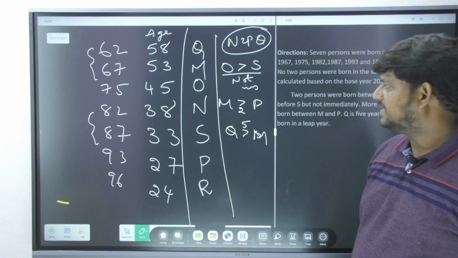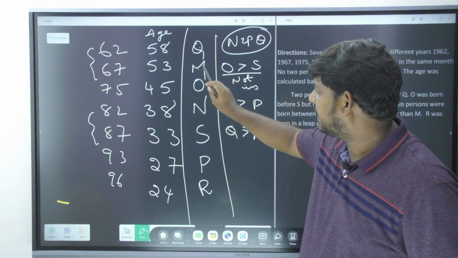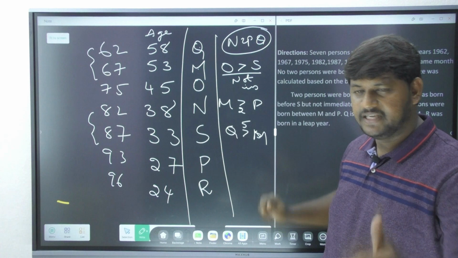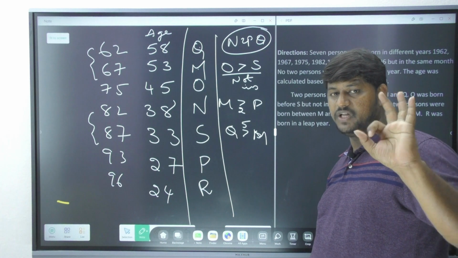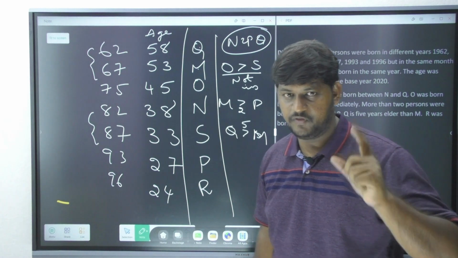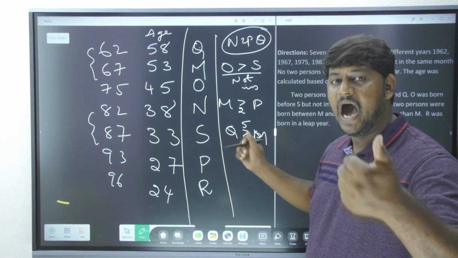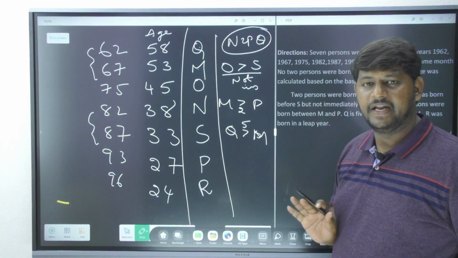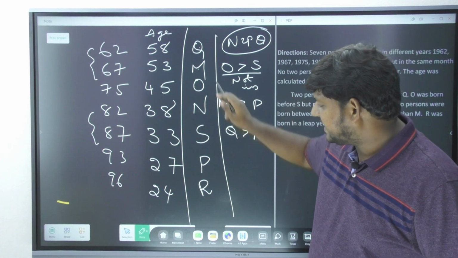I have placed it very easily. Q and M are having 5 years of gap, so I have placed Q here and M over here. In between Q and N, 2 persons are there. Yes, condition satisfied. In between M and P, there should be more than 2 persons. I went with 3. 1, 2, 3. Sir, why did you go with 3 only? Why not with 4? I already told you, if I place P here, there is no chance of placing R, because R has to stay in a leap year only. The leap year leftover is definitely 96 here. That's why I went with a difference of 3 people in between M and P.